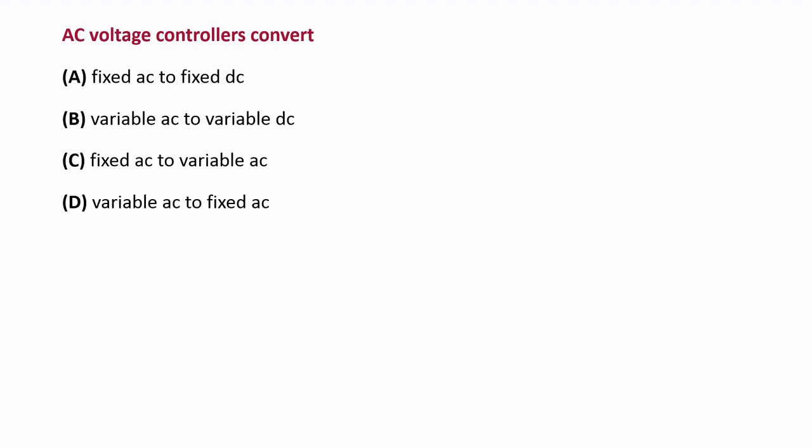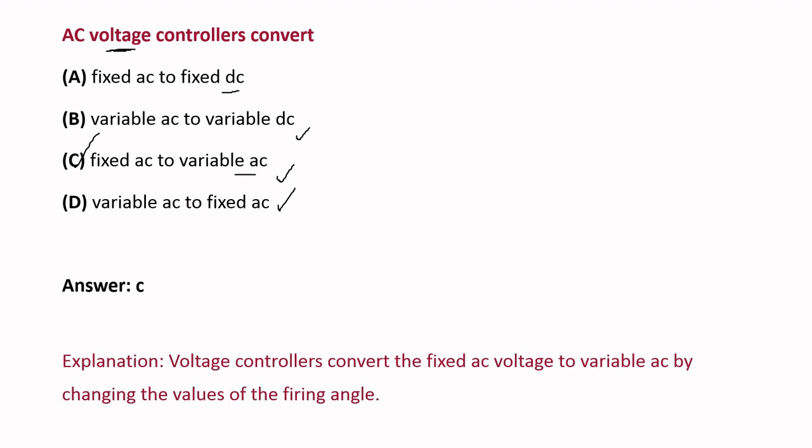Now we are going to discuss some basic MCQs on the above topics. Coming to the first bit, AC voltage controller converts. Options are fixed AC to fixed DC, variable AC to variable DC, fixed AC to variable AC, variable AC to fixed AC. We already discussed in the definition of AC voltage controller, it is a device which converts the fixed AC voltage to variable AC voltage. So option C is the right answer.